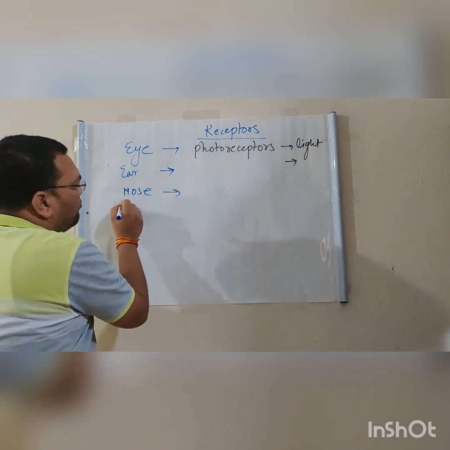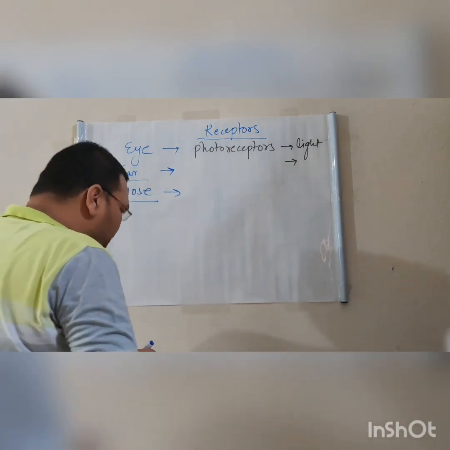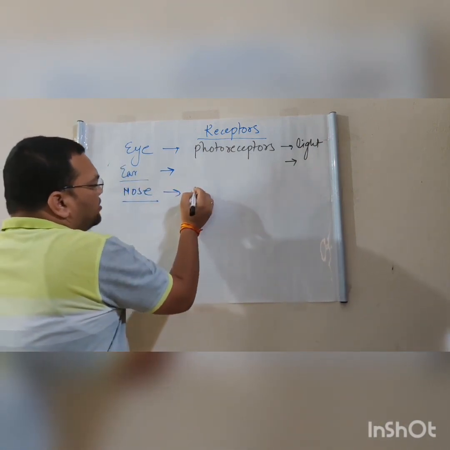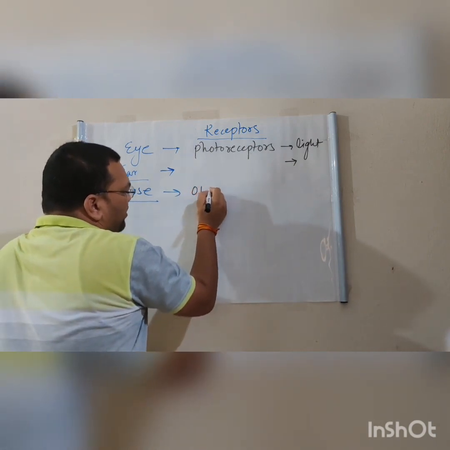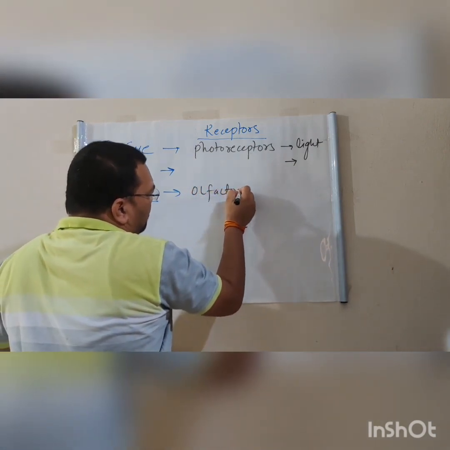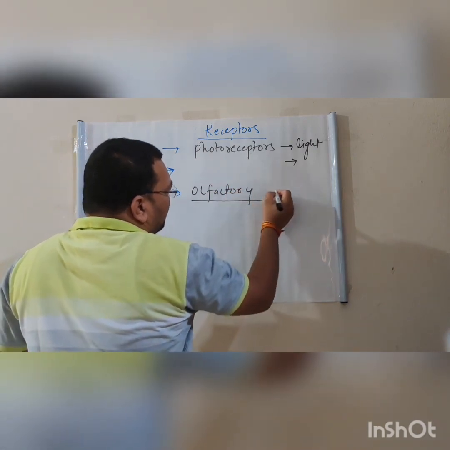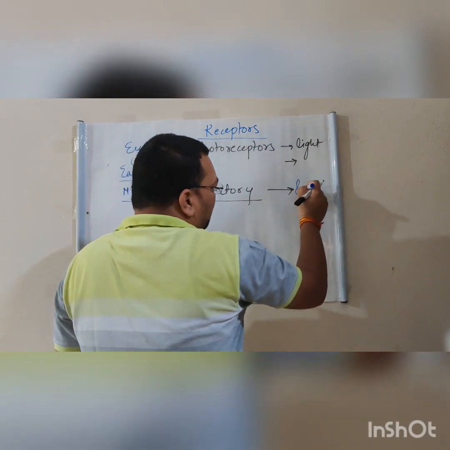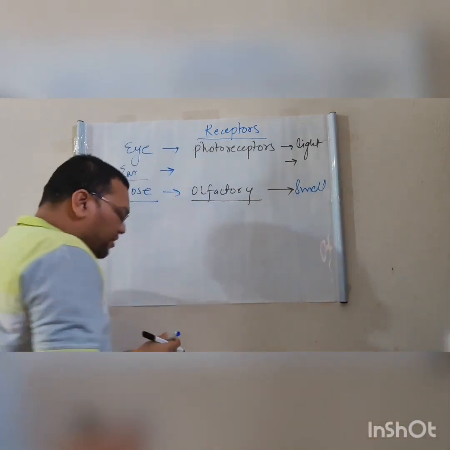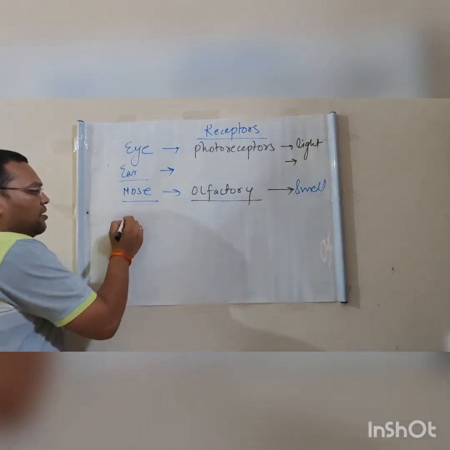Now it is very, very important. The nose, the receptors are known as olfactory receptors, and the olfactory receptors detect the smell.